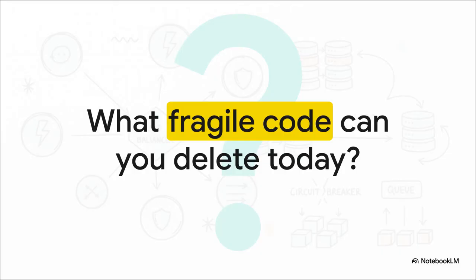So I want to leave you with this final provocative thought. What fragile code can you delete from your architecture today? It is time to stop writing happy path code. Start implementing robust guardrails like the transactional outbox and strict idempotency keys. Protect your systems, optimize for true mechanical sympathy, and ruthlessly eliminate complexity.